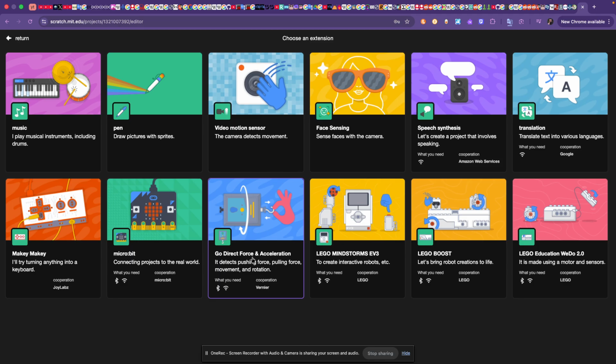It detects pushing force, pulling force, movement, and rotation. Lego Mindstorms used it to create and interact with robots, etc. I like how it's just etc. Lego Boost. Let's bring robot creations to life. Lego Education Wido 2.0. It is made using a motor and sensors. That's kind of normal. Return.